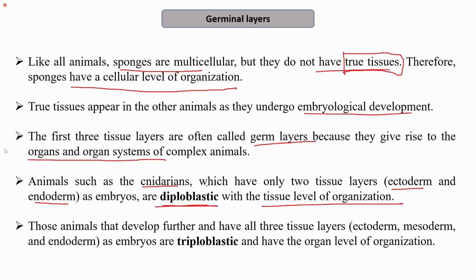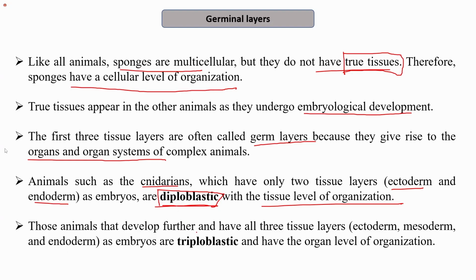That is, they have only two germ layers. On the basis of germ layers, the organisms are divided into diploblastic and triploblastic. That is, the ones which have two germ layers and the ones which have three. Diploblastic animals have only ectoderm and endoderm, with no mesoderm present in them.